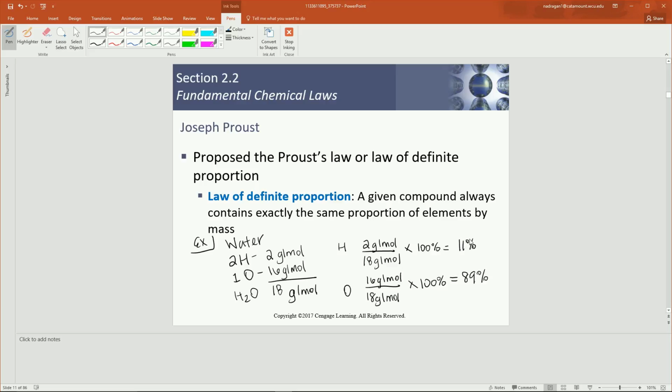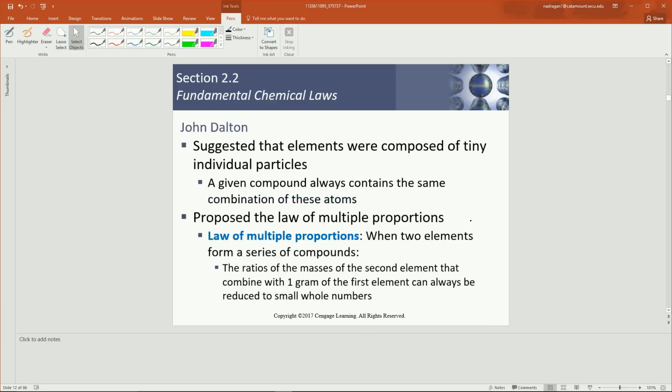So this tells us that everywhere, no matter how much water you have, whether you have 50 gallons or 1 mole, the ratio of hydrogen to oxygen is always 11% and 89%, which is approximately 1 hydrogen for every 8 oxygen. So the last scientist is John Dalton.